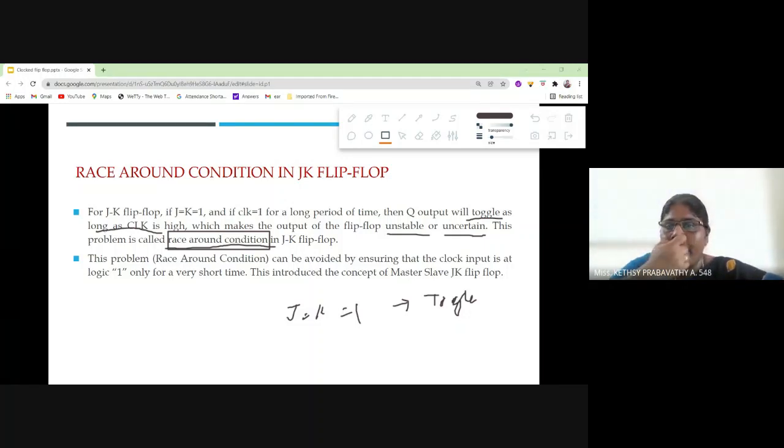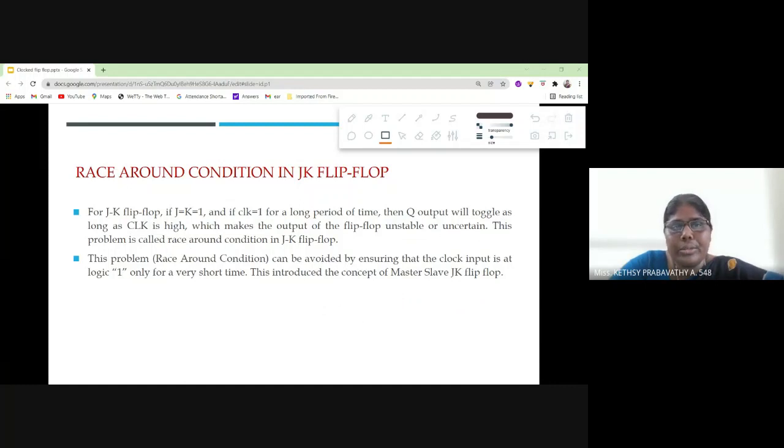Could you understand? Can you give a response to me? What is meant by race around condition? This occurs only in the JK flip-flop, not in the SR flip-flop, and not in the D flip-flop. So to avoid this race around condition, we go for the concept of the master slave JK flip-flop. Do you understand why we go for the master slave JK flip-flop?